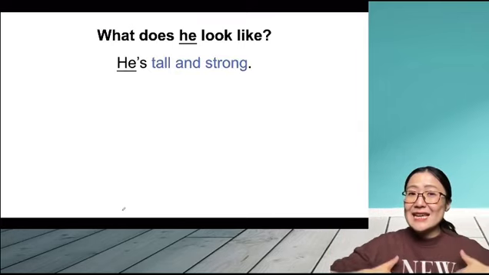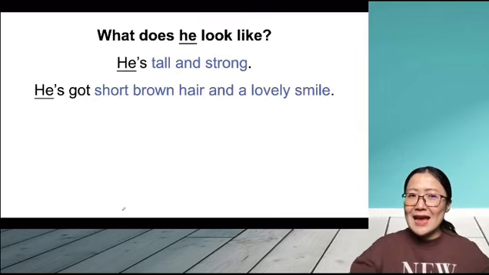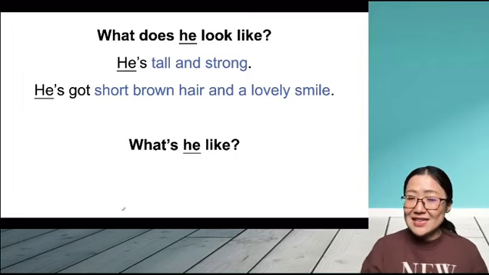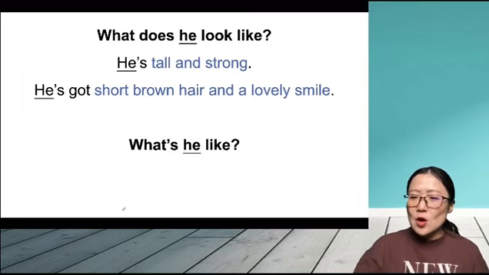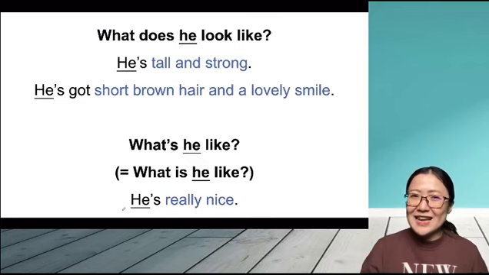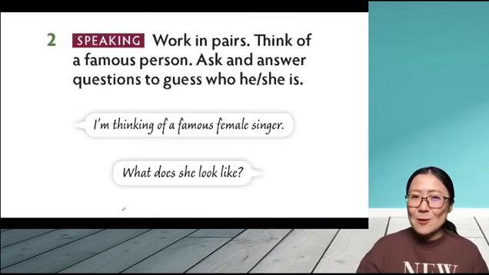So we can say he's tall and strong and he's got brown hair and lovely smile. 这都是在描述的是他的外形是什么样的。我们可以说 What's he like? 那这个就在问的是人的性格。那我可以说 He's nice. Okay? Or 我们可以说 He's really nice. Or he's very friendly. Okay, 所以这两个句子问的东西是不一样的。